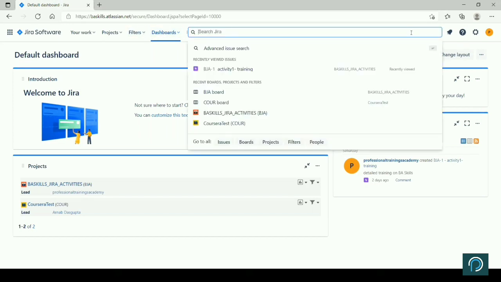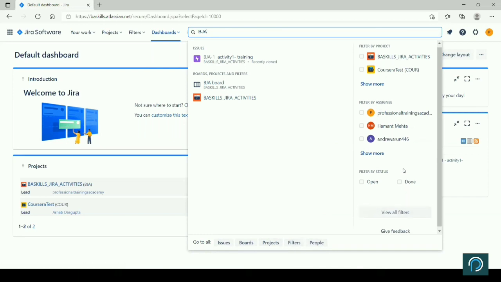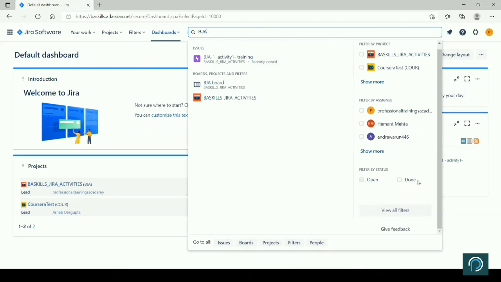This is a quick filter functionality. If you have an issue, right, like BJ, so see, I am typing, and it is search as you type. As you keep on typing, it keeps on filtering, and it is giving you the result. So this functionality is called search as you type. There are 200 similar activities. All these will appear here. You can go to issue list, project filter here also. All these additional filters are very, very strong. You can further customize. If you only want to check open, done, and all these, you can give that result. So this is a quick filter.